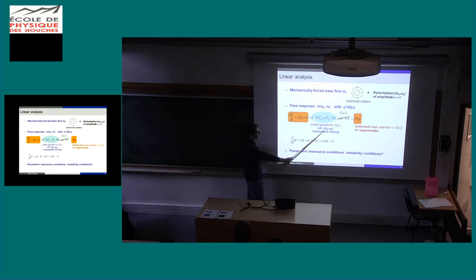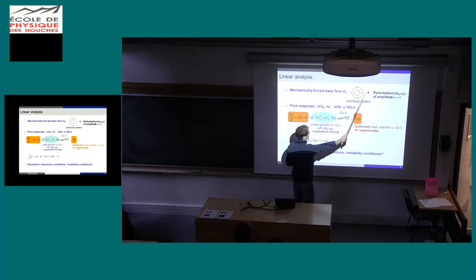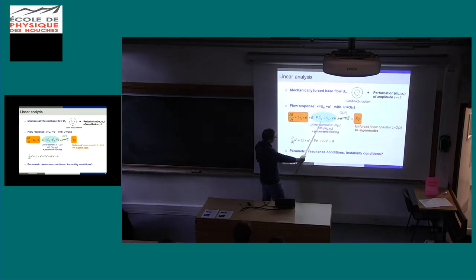So the parametric forcing comes from this term, and you see here that U_B, which is here, has the pulsation omega_b and the azimuthal wave number m_b. Okay? So we can rewrite this equation like that, with this term which governs the eigenmode and the forcing term, which is of the order of epsilon. And in this symbol, in U, you have m_b and omega_b. It's okay? And this term is of order epsilon like the other.